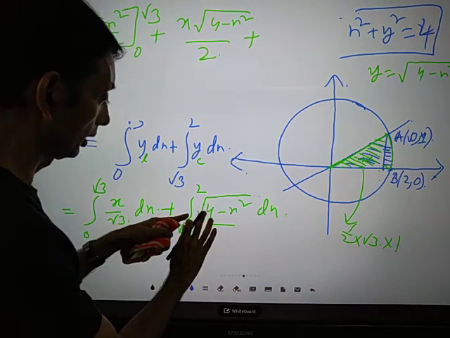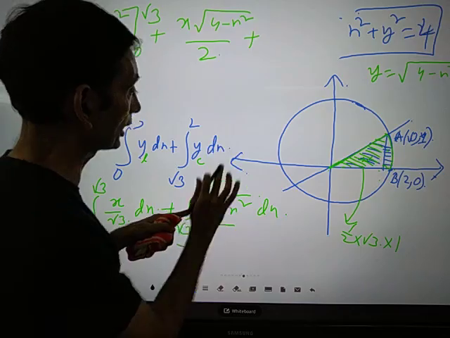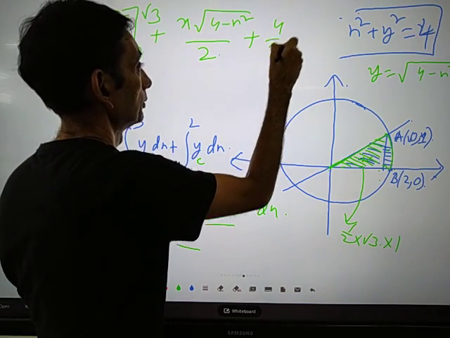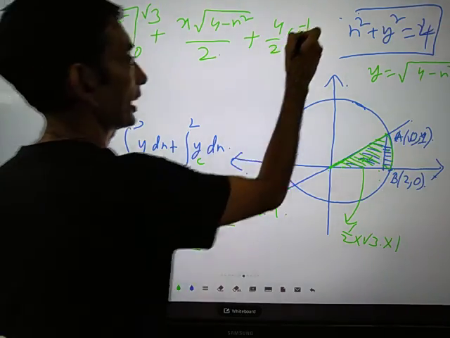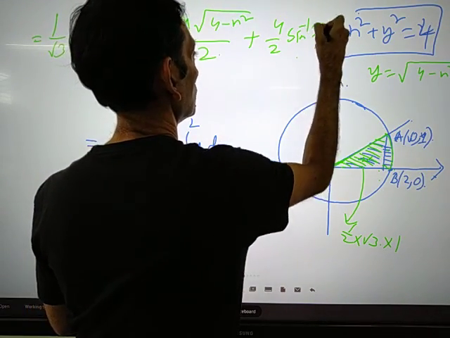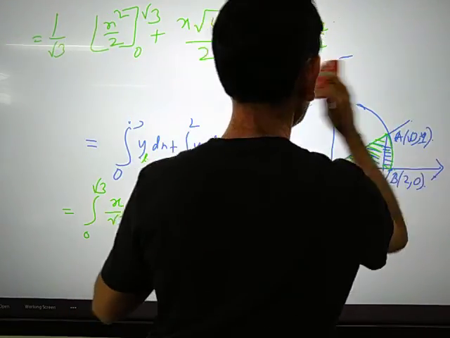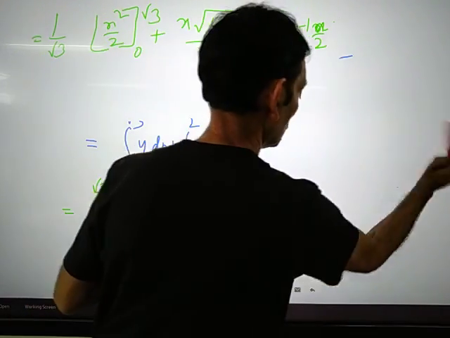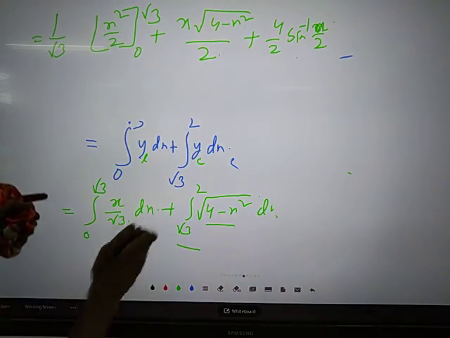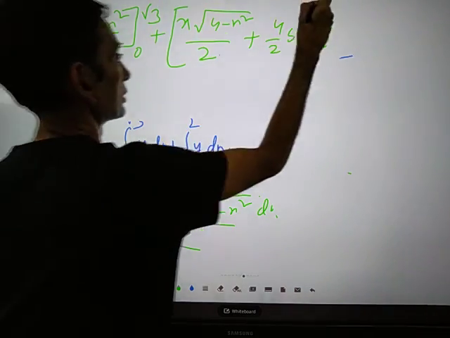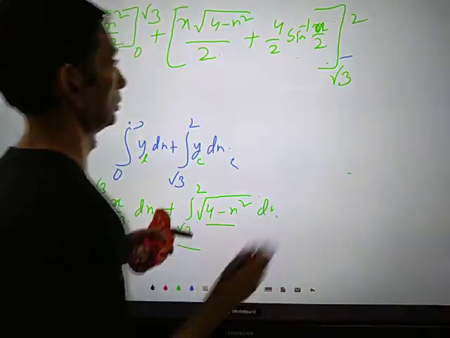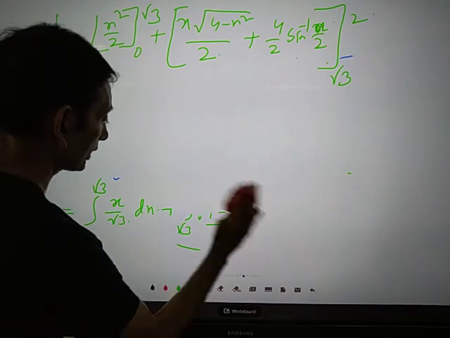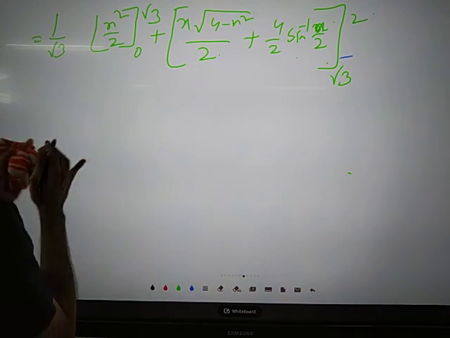What is a squared? a means 2, a squared is 4 by 2, sine inverse x by a, that is x by 2. We just need to concentrate on the integrations, the limits is root 3 to 2.